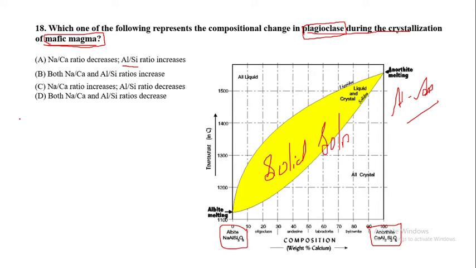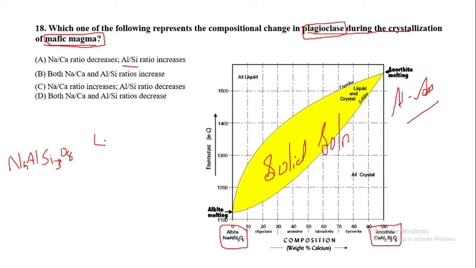Now what we need to find is, here you see NaAlSi3O8, that is albite.